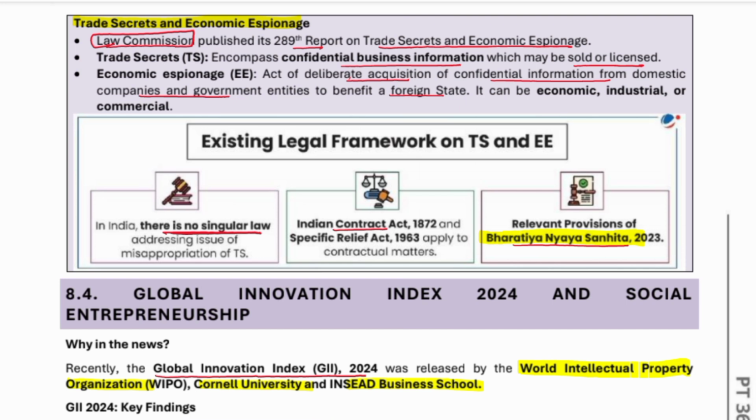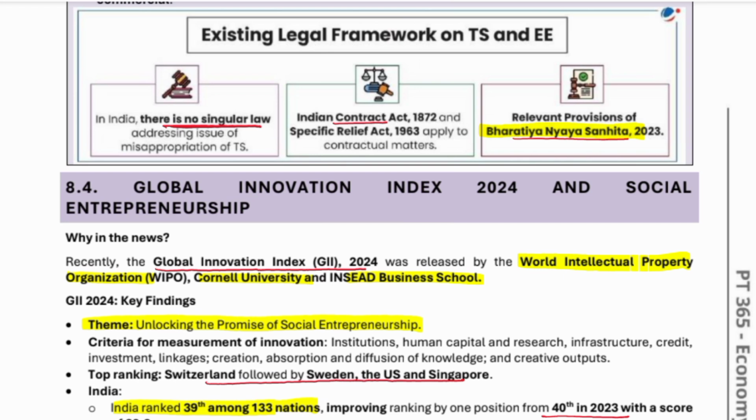So, trade secrets are often confidential business information which may be sold or licensed. Economic activities here means dealing in unregulated, unauthorized, or unlawful work, to benefit oneself. On the existing legal framework on trade secrets and economic espionage, there is no singular law, only the Indian Contract Act 1872 and the Specific Relief Act. So there is no such law for such specific purposes.